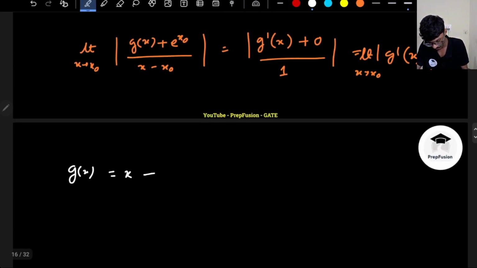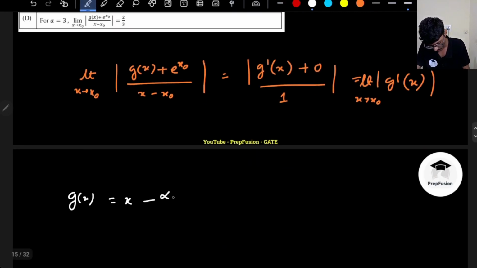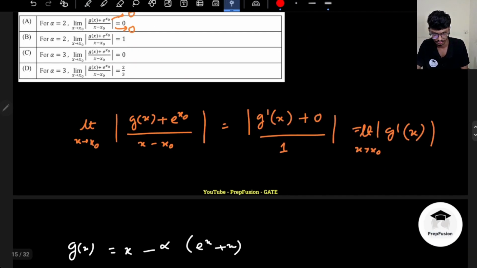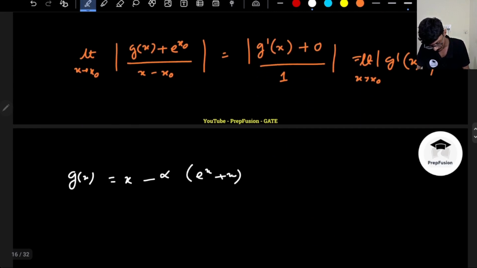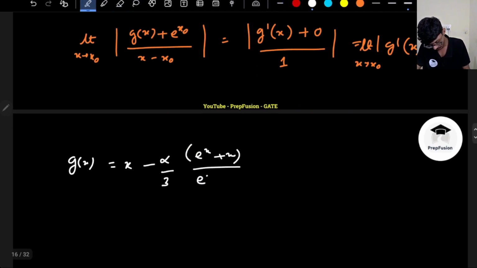Now I have minus, and if I take alpha common here, this will be e raised to power x plus x in the numerator, and in the denominator I will have 3 into e raised to power x plus 1. This will be alpha by 3 into e raised to power x plus 1.